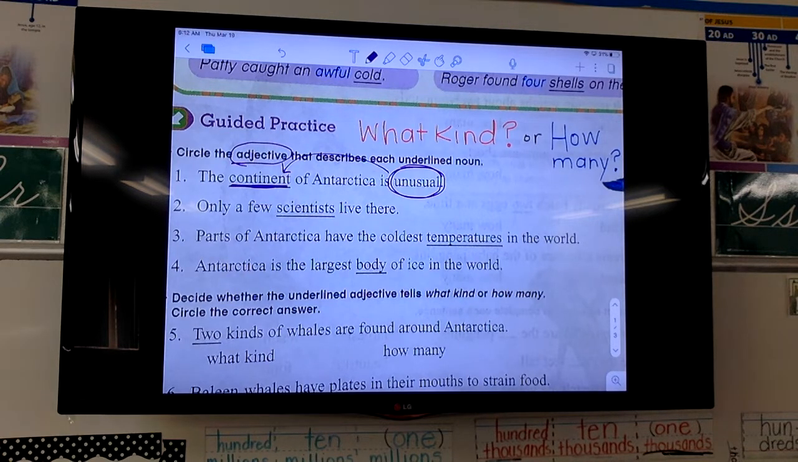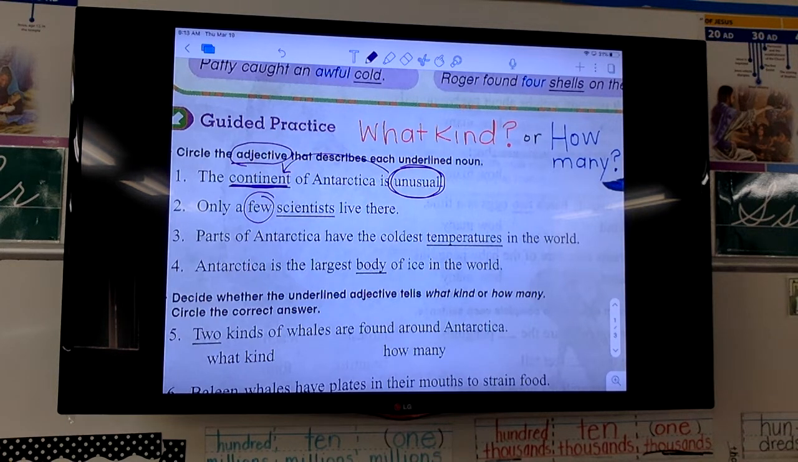If you said few, you're correct. Only a few scientists live there, and few was one of those tricky how many words that doesn't exactly have the exact number, but a few probably means like 3 or so. Okay, let's look at number 3.